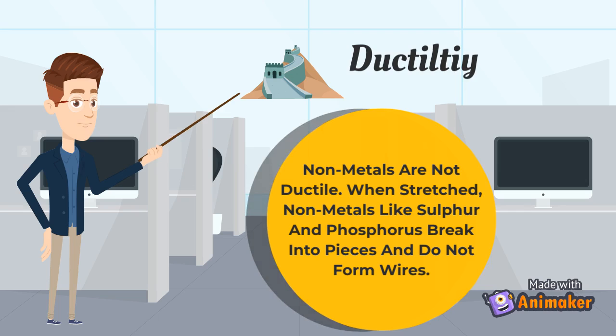Non-metals are not ductile. When stretched, non-metals like sulfur and phosphorus break into pieces and do not form wires.